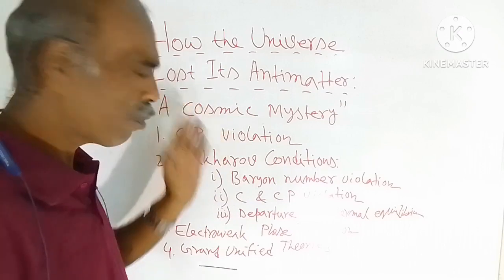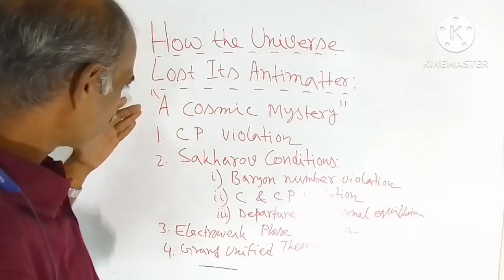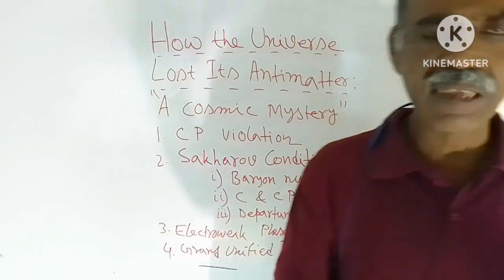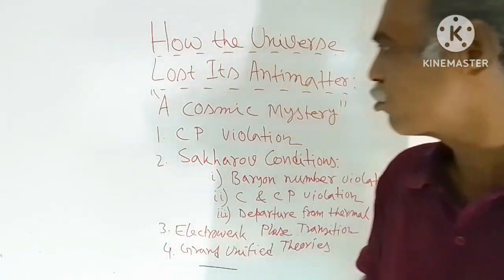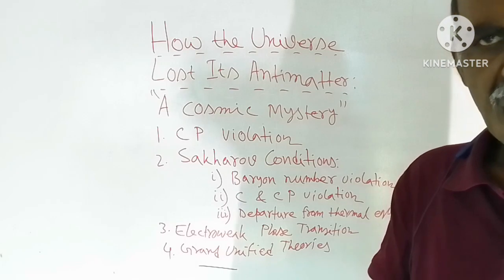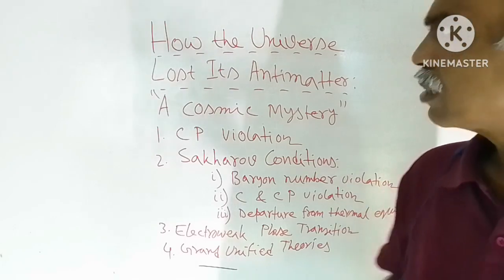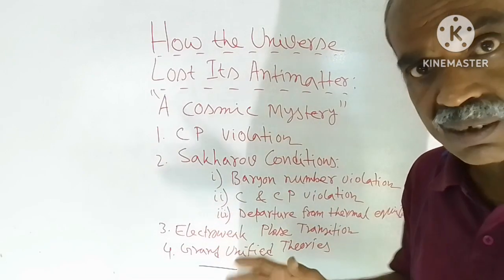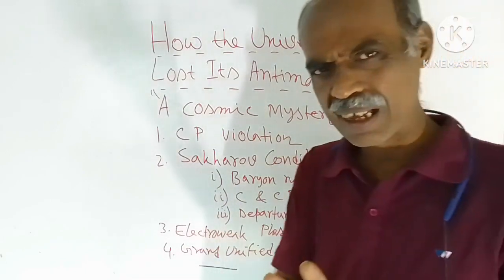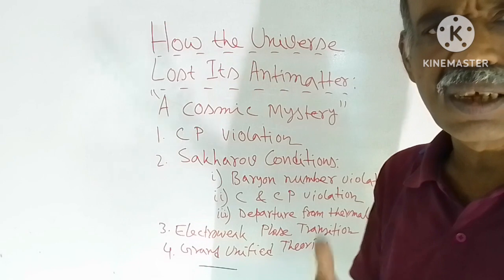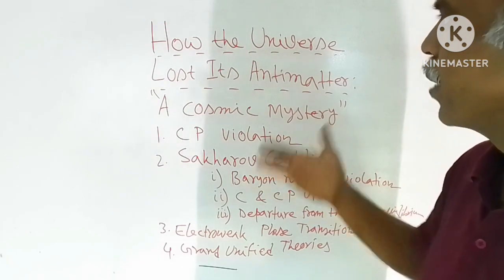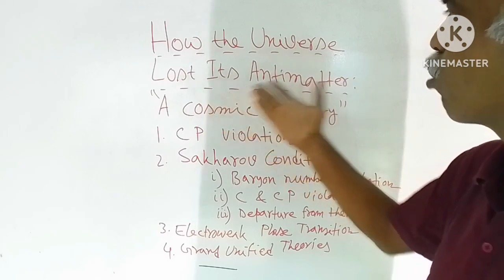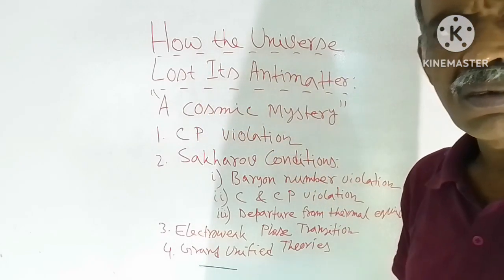The first point I have already told you. So there are a total of four points. CP violation again means charge parity violation theory. So these are the probable reasons. These are not the reasons. You should never say that these are the reasons behind this topic, that is, how the universe lost its antimatter.